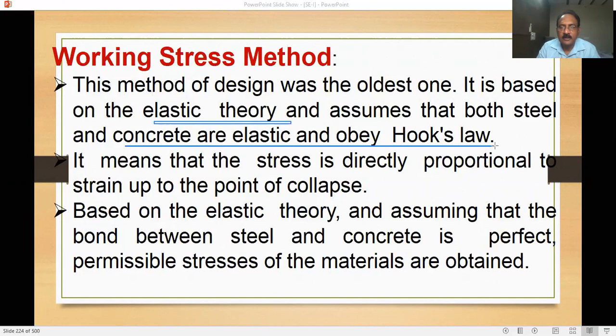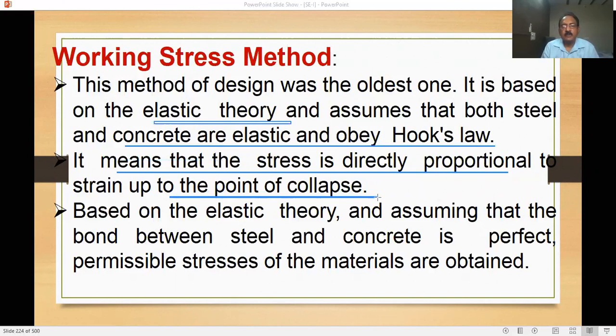It is based on elastic theory, assuming that both steel and concrete are elastic and obey Hooke's law. It means that stress is directly proportional to strain up to the point of collapse. So what is Hooke's law? Stress is directly proportional to the strain up to the point of collapse. This is a major assumption made in the working stress method.